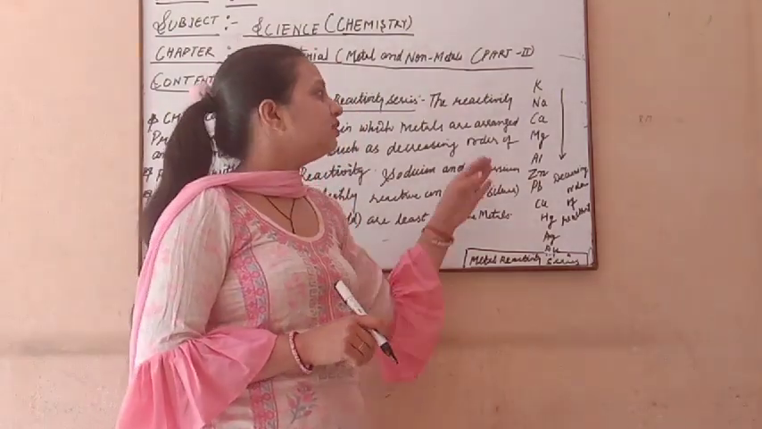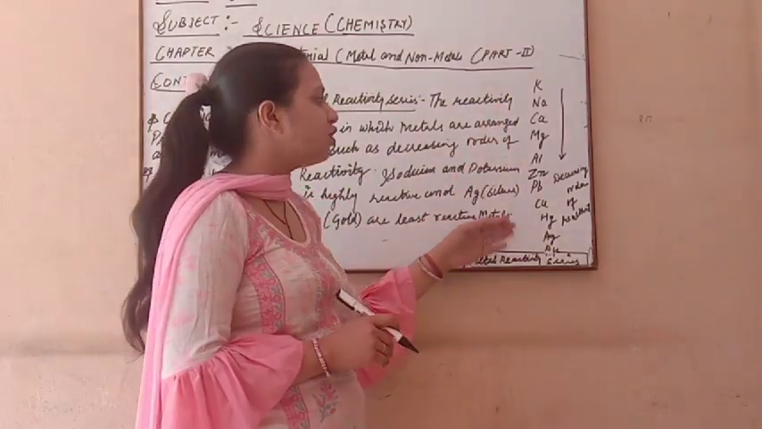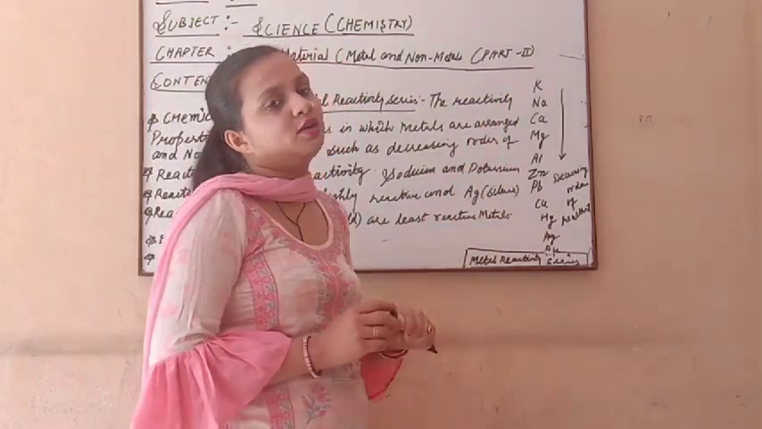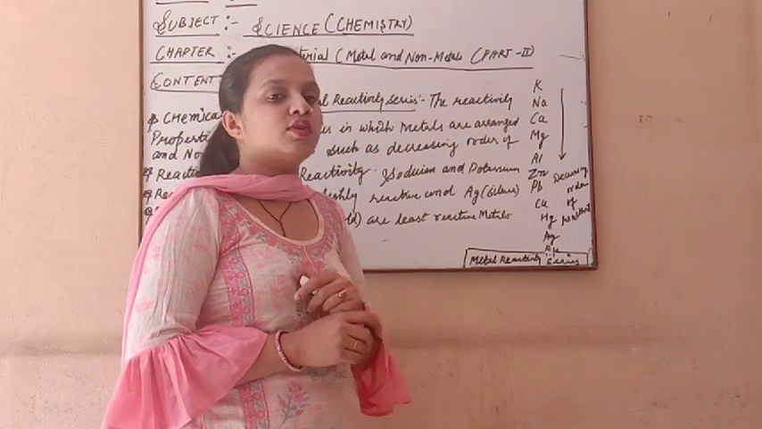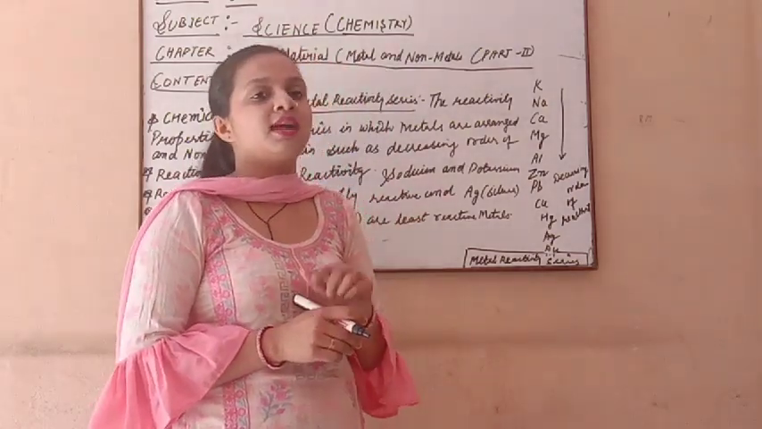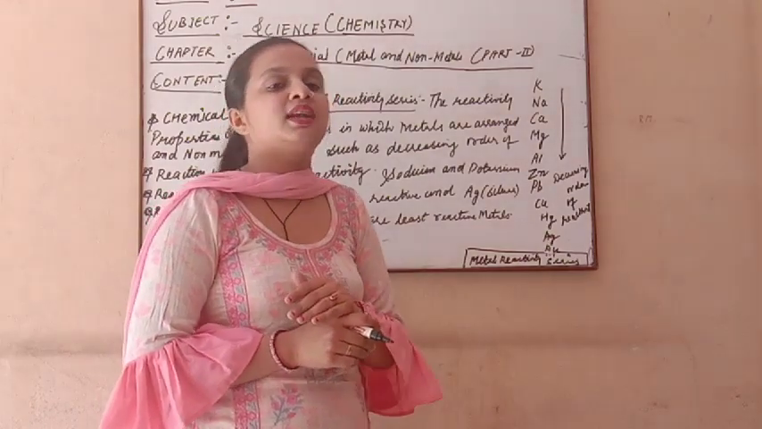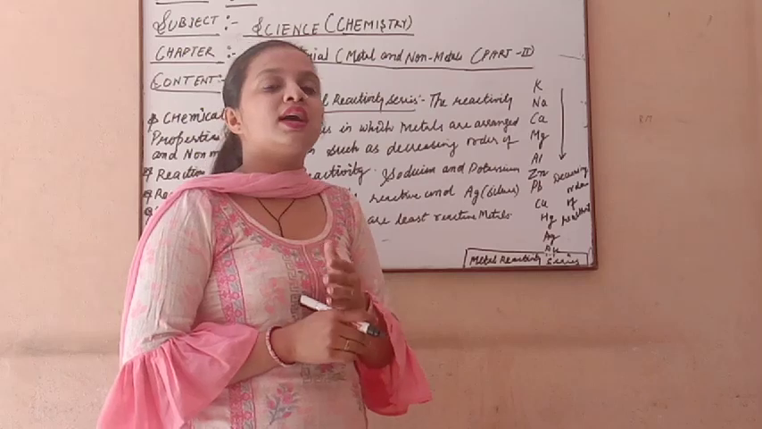So starting with potassium and ending on gold is the complete metal reactivity series, on the basis of decreasing order of reactivity of metals. So that series is known as the metal reactivity series. In this series, potassium and sodium are the more reactive metals, and silver and gold are the least reactive metals.